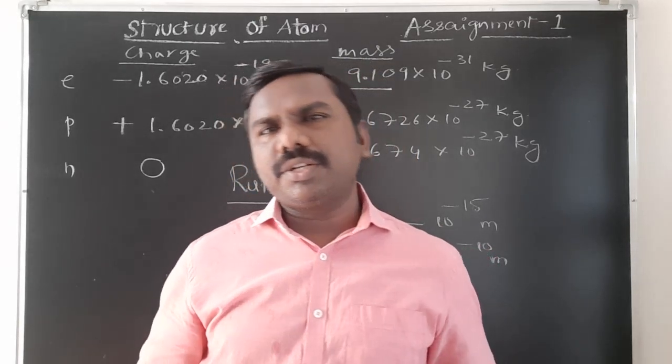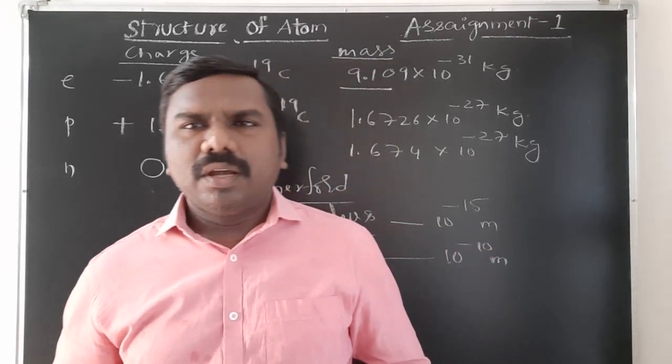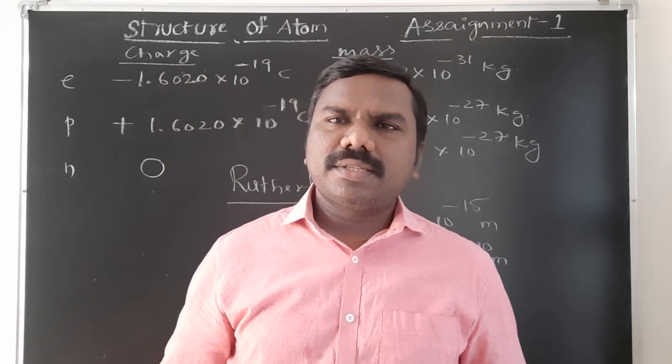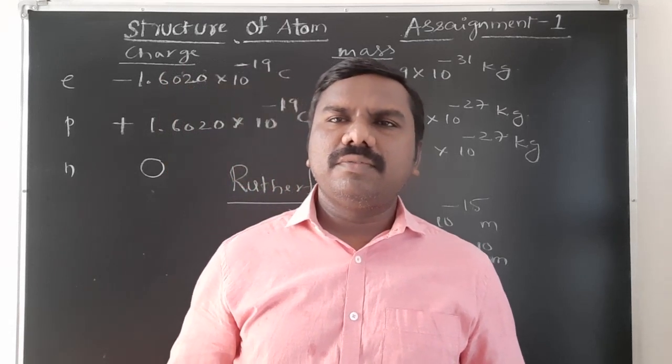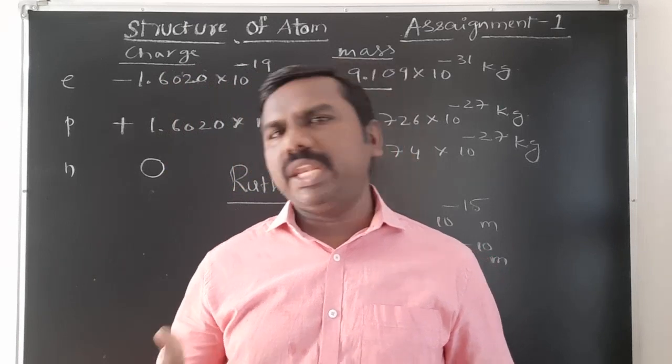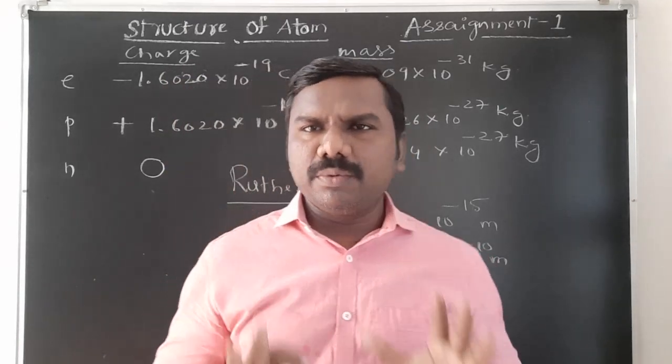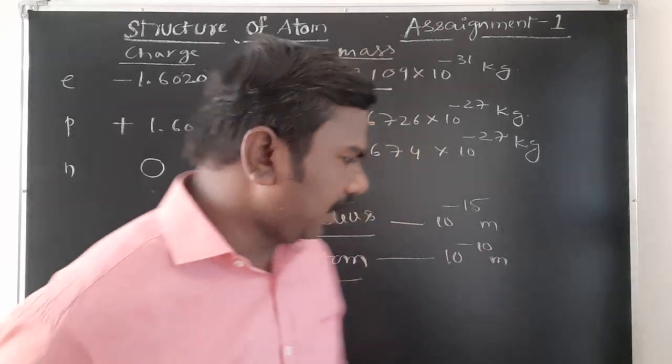There are many radiations we know already: alpha rays, beta rays, gamma rays, X-rays, UV, IR, visible, microwave. Many waves are there. Here we need to remember from the objective point of view.